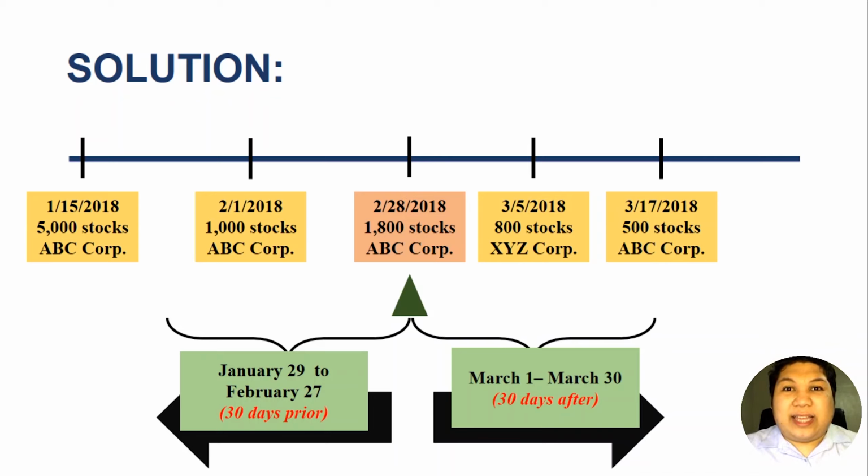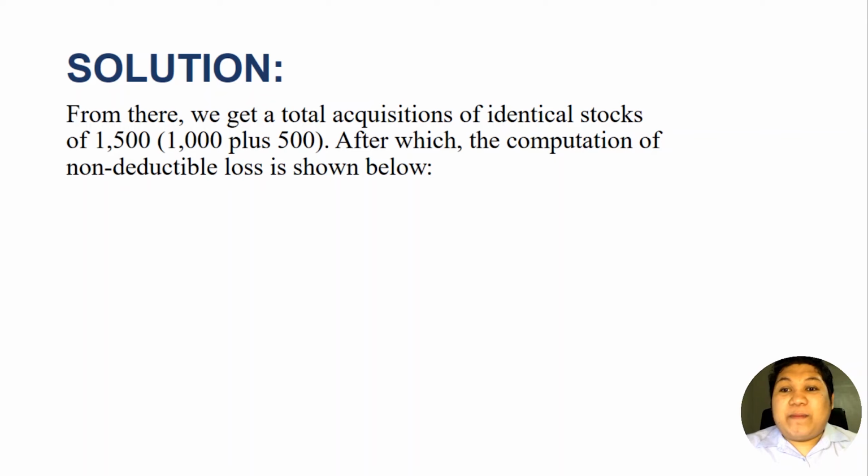There was an intention to eliminate the income by incurring a loss from the sale of shares of securities. So we will now allocate the loss, how much is deductible and how much is non-deductible. From there, we get a total acquisition of identical stocks of 1,500. Okay? After which, the computation of non-deductible loss is shown below.